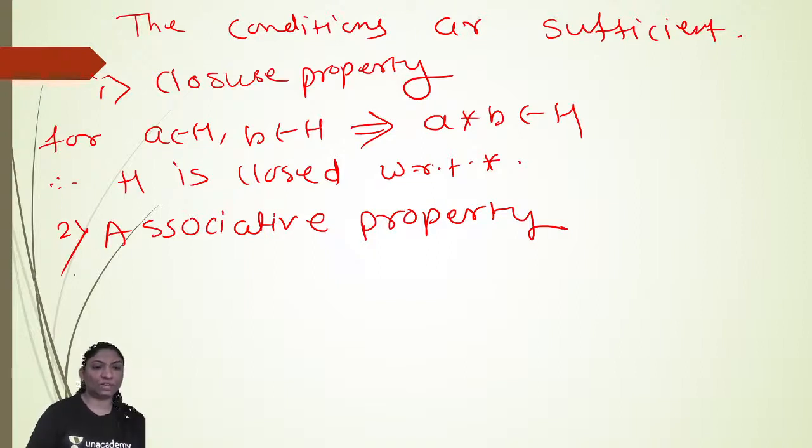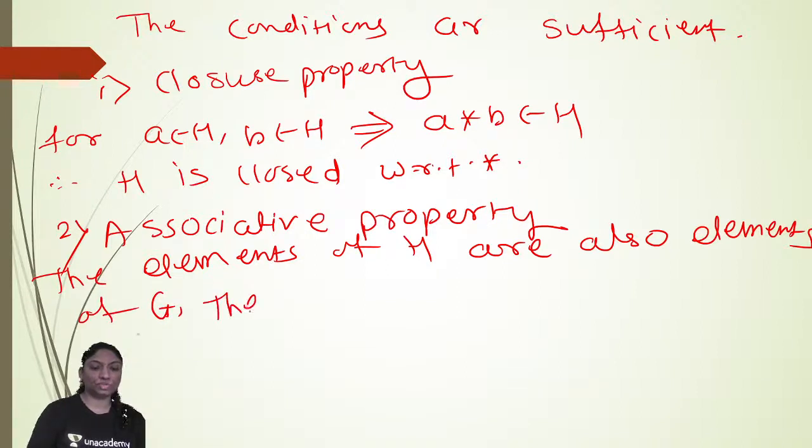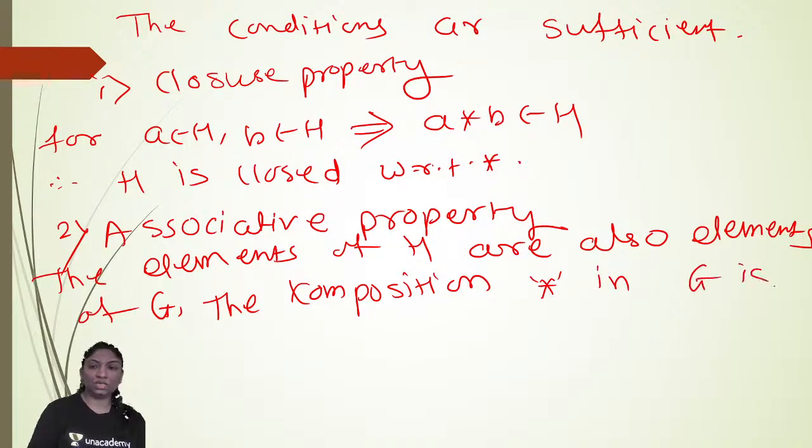So the elements of H are also elements of G, the composition star in G is associative.